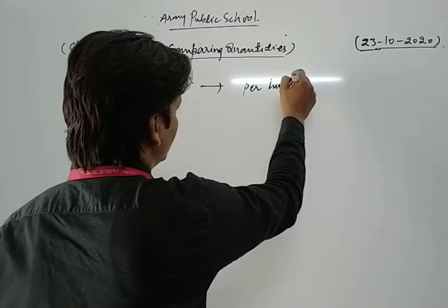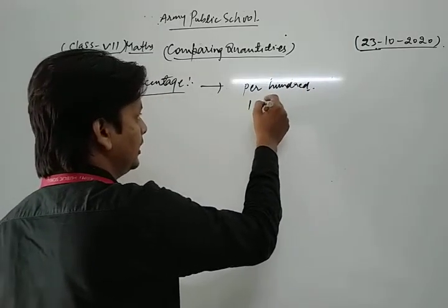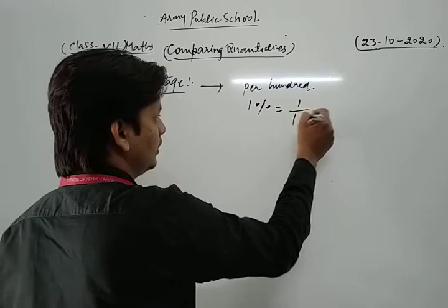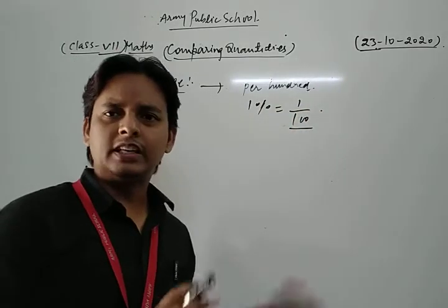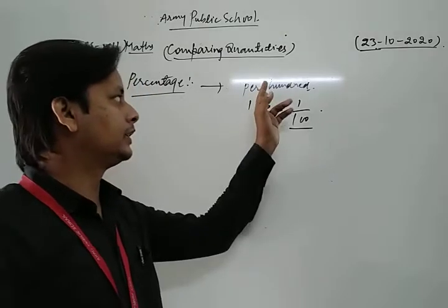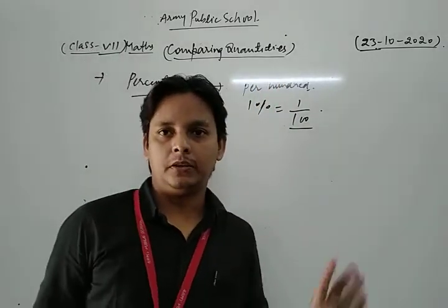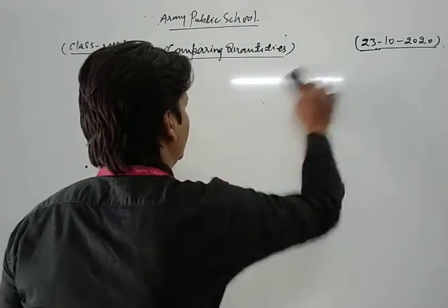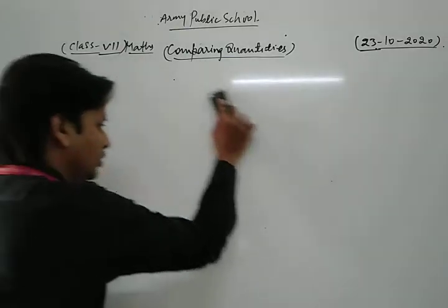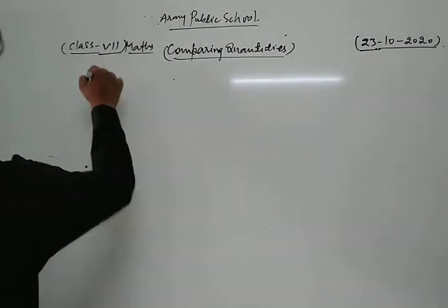Per 100 means if we write 1%, then you can write 1 upon 100. This is the concept of percentage. This is a very easy topic. Percentage means per 100, and we can write 1% as 1 by 100 simply. Now, dear friends, we take and solve some problems based on percentage.